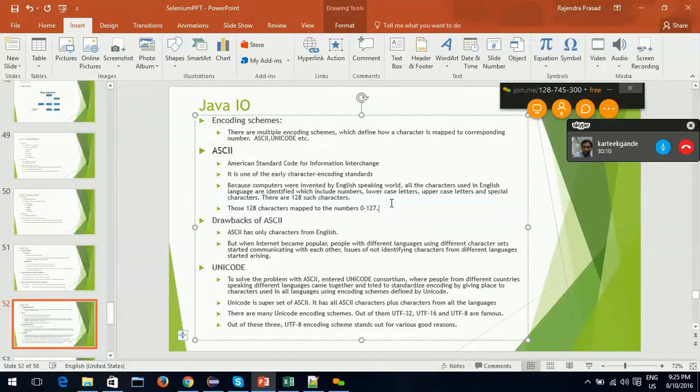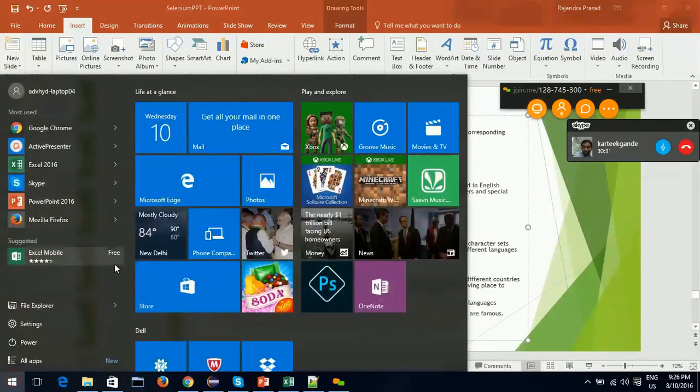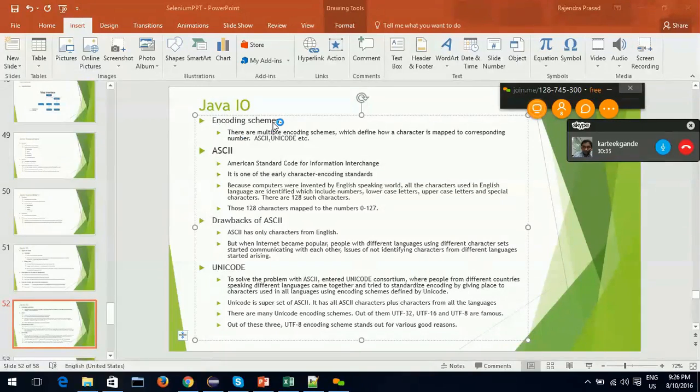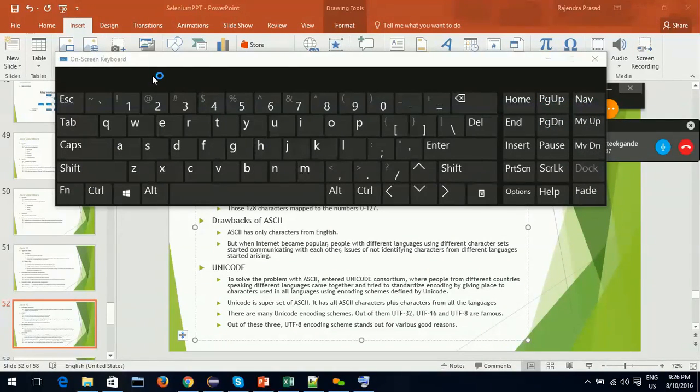Because computers were invented by the English speaking world, all the characters used in the English language are identified, which include numbers, lowercase letters, uppercase letters, special characters. So you see the keyboard, right? On screen keyboard, apart from functional keys,